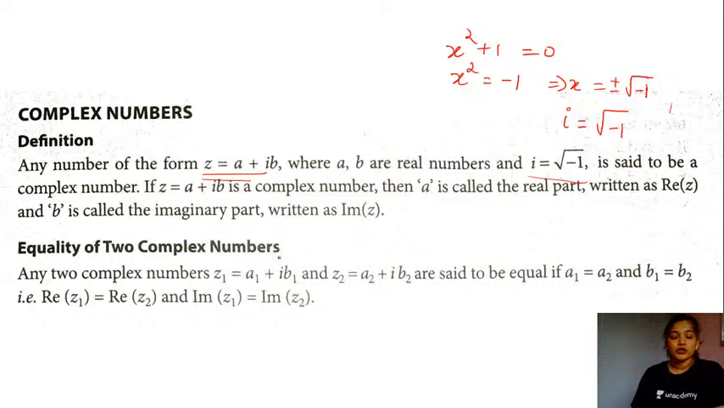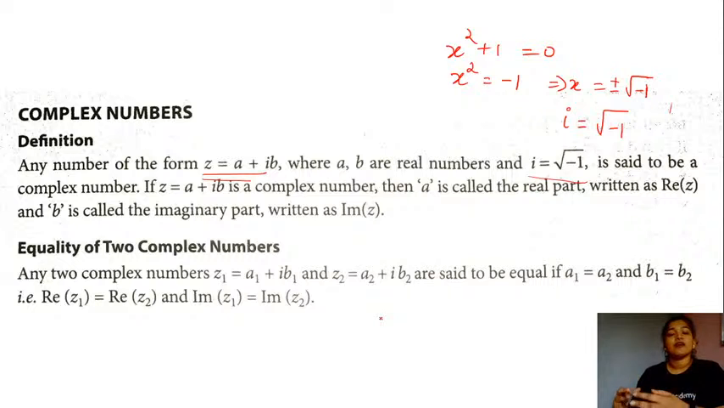So as you can see on the screen, you are given two complex numbers, that is z1, which is equal to a1 plus iota times b1, and z2, which in this case is a2 plus iota times b2. These two complex numbers are said to be equal if a1 is equal to a2 and b1 is equal to b2. Only in this case can we say the two complex numbers are equal.